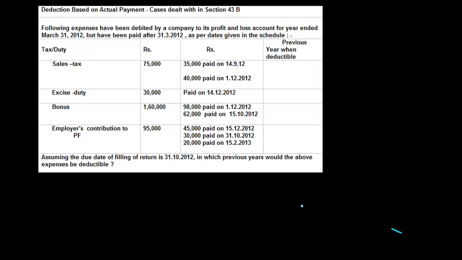Deduction based on actual payments. Cases dealt with in section 43B. Now, just to recollect, section 43B, which is being referred here, provides that payment in respect of certain amounts can be claimed as a deduction only when either it is actually paid during the financial year